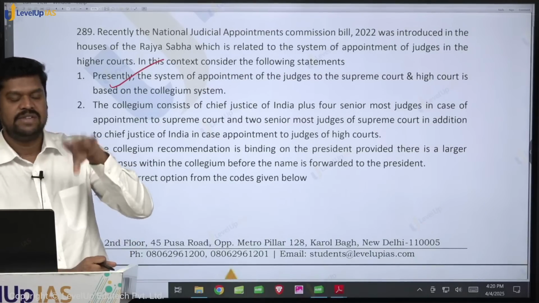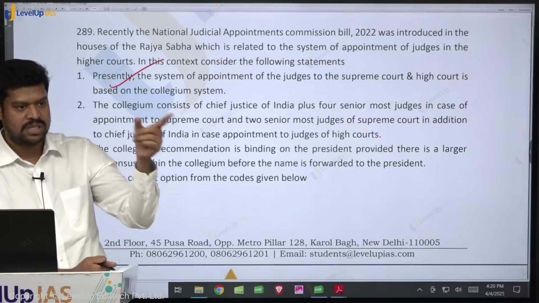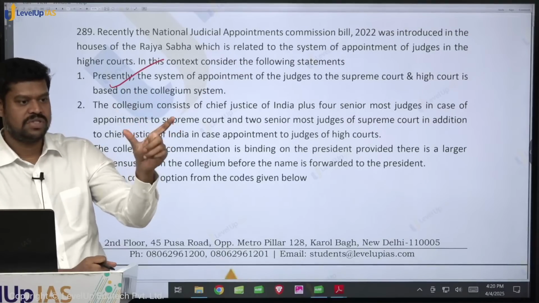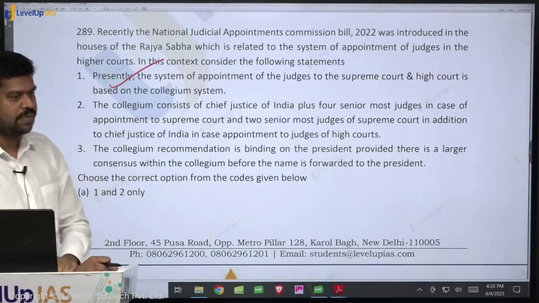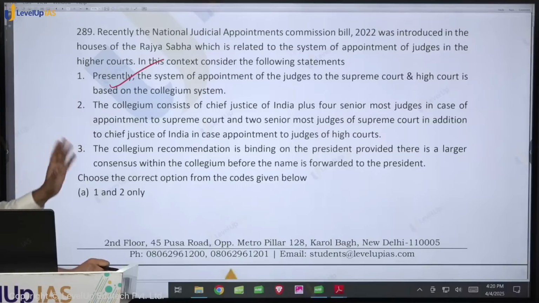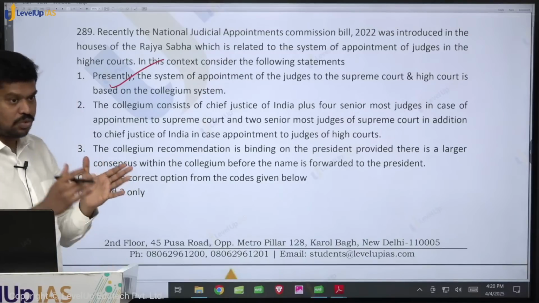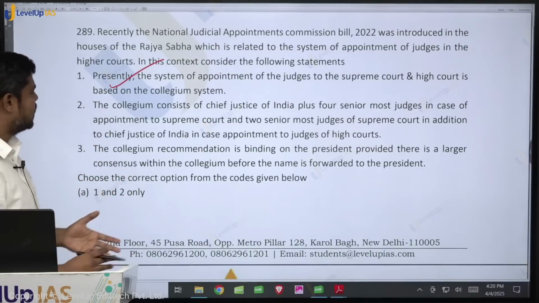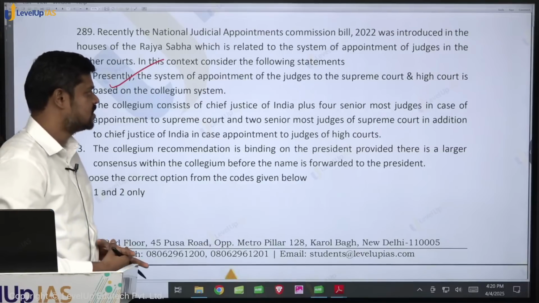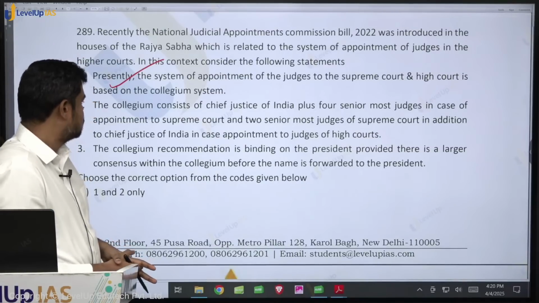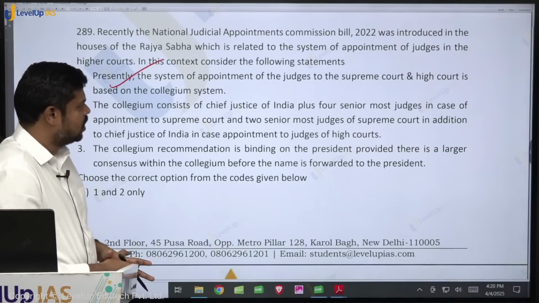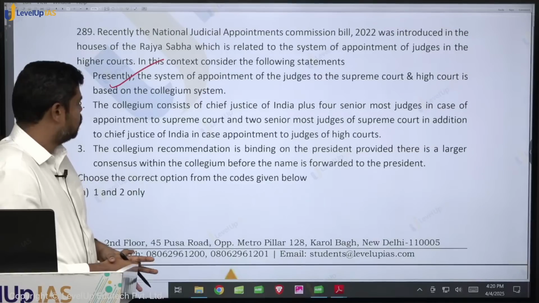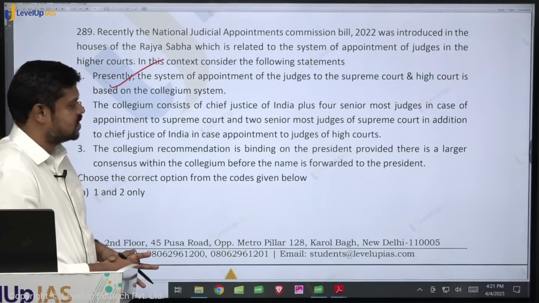But if any of the Chief Justice or any of the 4 senior most judges is likely to become the Chief Justice, then it is only Chief Justice of India plus 4 senior most judges. Okay. So in general, it is Chief Justice of India plus 4 senior most judges, because whatever I am talking about is a very exceptional case. Statement 2, the collegium consists of Chief Justice of India plus 4 senior most judges in case of appointment to the Supreme Court and 2 senior most judges of the Supreme Court in addition to the Chief Justice of India in case of appointment to High Courts.